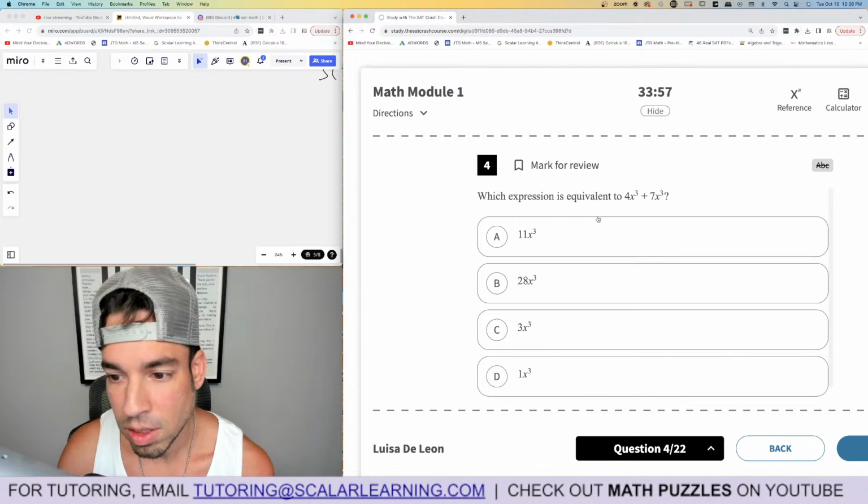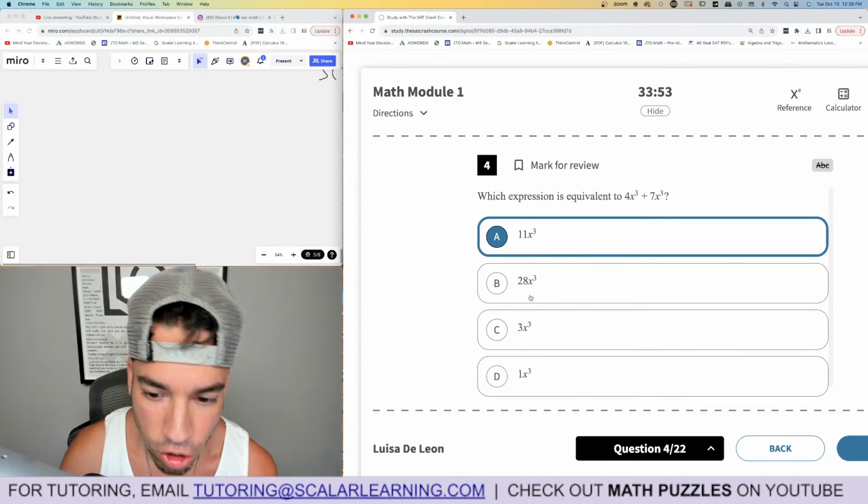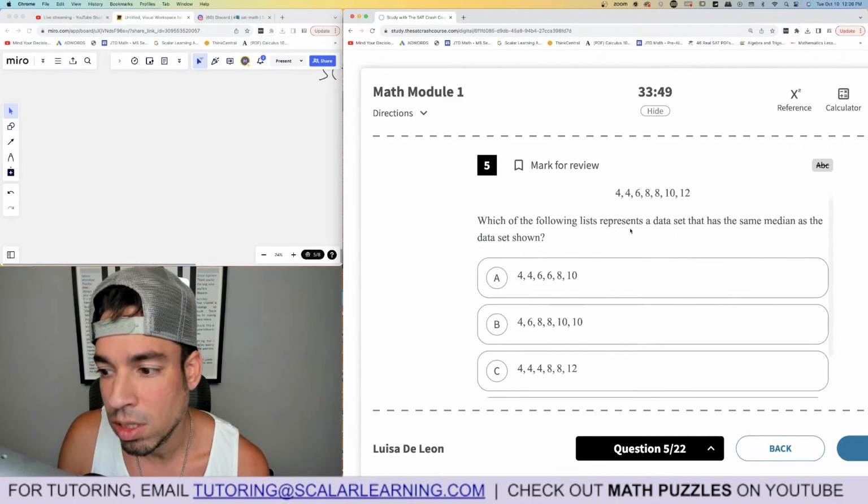Which expression is equivalent to this? So they are common terms. We can add the coefficients together. It becomes 11x cubed. That's pretty much all we got. Boom, done. Which of the following list data represented that has the same median?